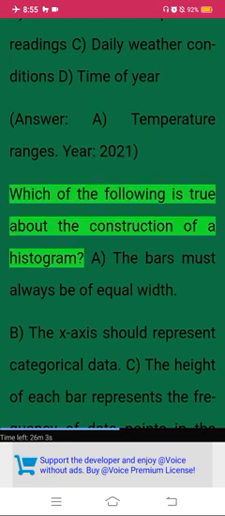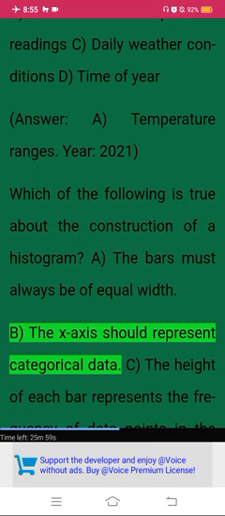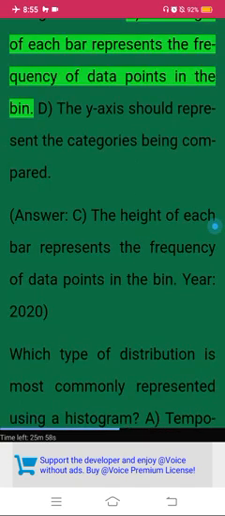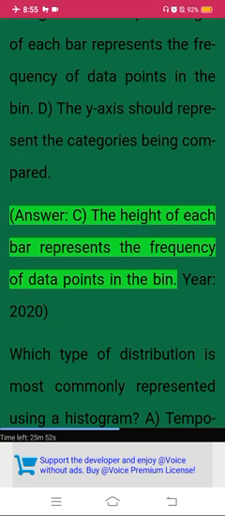Year, 2021. Which of the following is true about the construction of a histogram? A. The bars must always be of equal width. B. The x-axis should represent categorical data. C. The height of each bar represents the frequency of data points in the bin. D. The y-axis should represent the categories being compared. Answer. C. The height of each bar represents the frequency of data points in the bin.